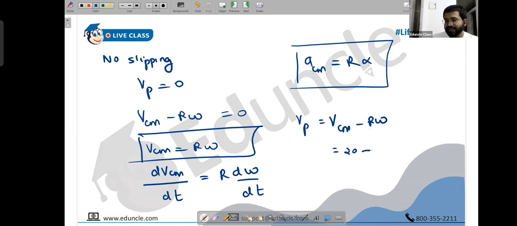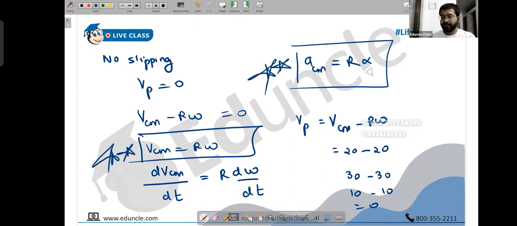So suppose initially this is 20 and this is 20, because of which VP is becoming 0. Now if VCM increases, people, suppose this becomes 30, then R omega will also become 30. If VCM decreases, suppose it becomes 10, then R omega will also become 10. But the point is, the rate of change of VCM will be equal to the rate of change of R omega, because of which VP will always remain 0. And this case is known as the no slipping case. In no slipping, VCM is always R omega and ACM is always R alpha. Any questions? Anyone? Let's proceed.